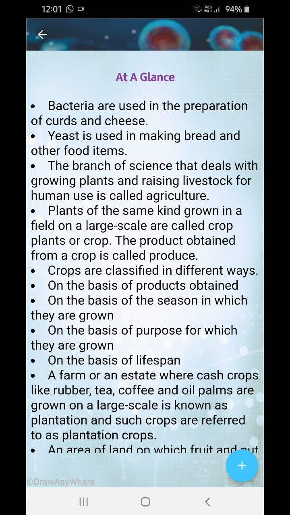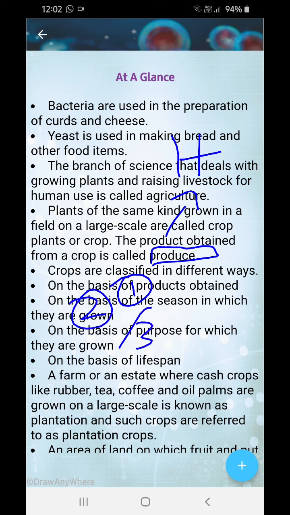Now, what is a crop? Suppose you're growing chili plants on a large scale, that becomes a chili crop. The produce obtained from a crop is called the produce. It means the harvest. The product, meaning the harvest that you have, is known as the produce. Now, while calculating the tax, this much amount of produce means this much amount of tax. So this is what the word produce is used for. Next, crops are classified in different ways. Now, what are the factors? Number one, the price of the products. Number two, the seasons. Number three, the purpose for which they are grown. Number four, the lifespan of the trees.